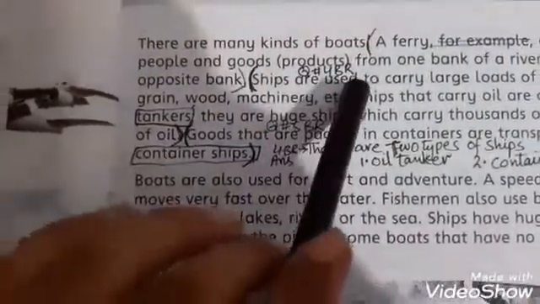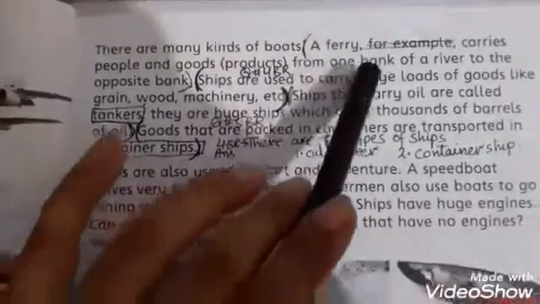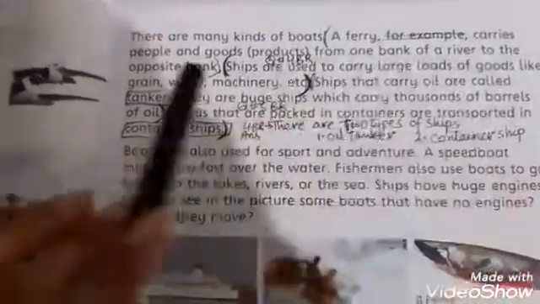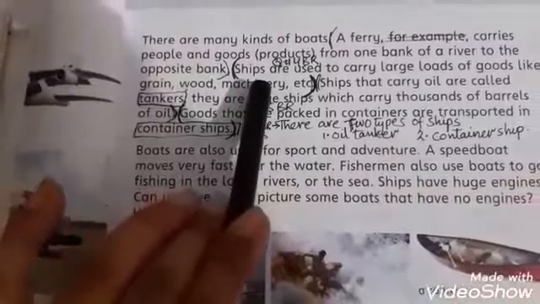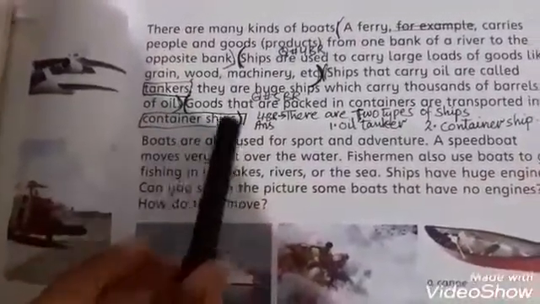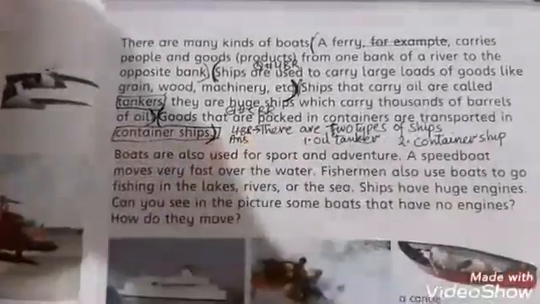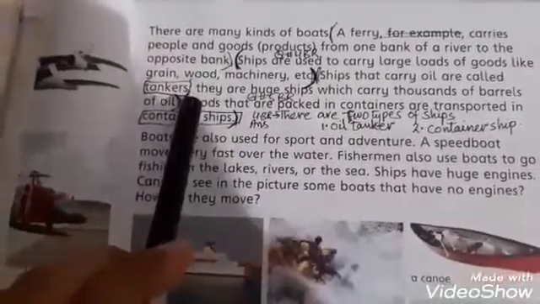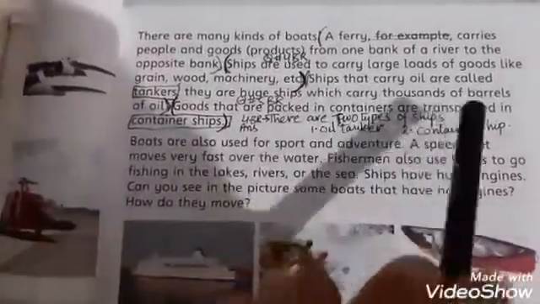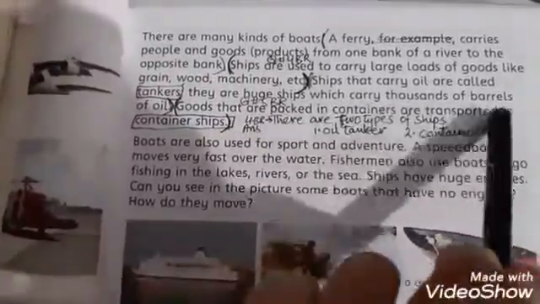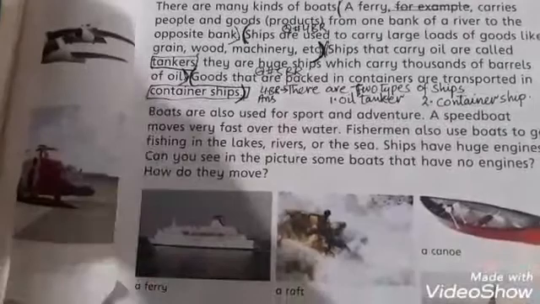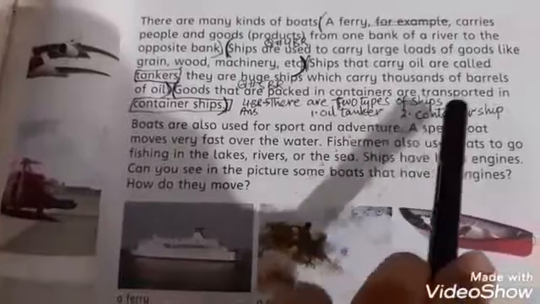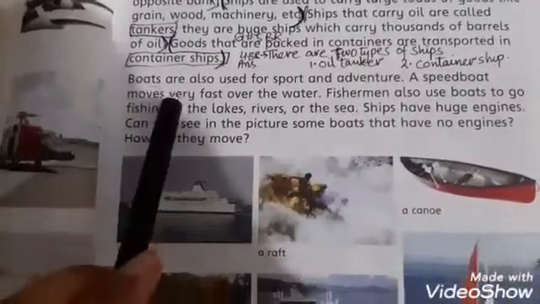There are many kinds of boats to travel in the sea or river. A ferry carries people and goods, products from one bank of a river to the opposite bank. Ships are of two kinds, tanker ships and container ships. Ships are used to carry large loads of goods like grain, wood and machinery. Tanker ships carry oil and they are huge ships which carry thousands of barrels of oil. Goods that are packed in a container are transported in container ships.